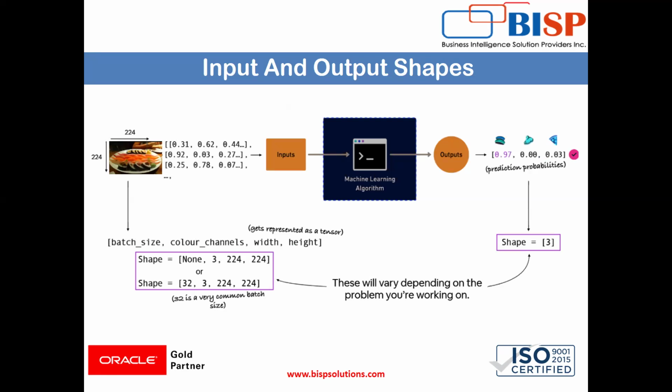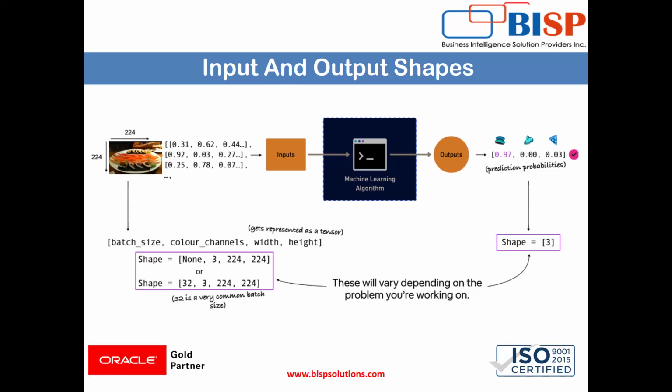Now see input and output shapes. Whenever I give images to the machine, the shape includes the batch size, the color channels meaning RGB, and the width and height. First of all, this image is converted into a tensor. Tensor means a digital form.